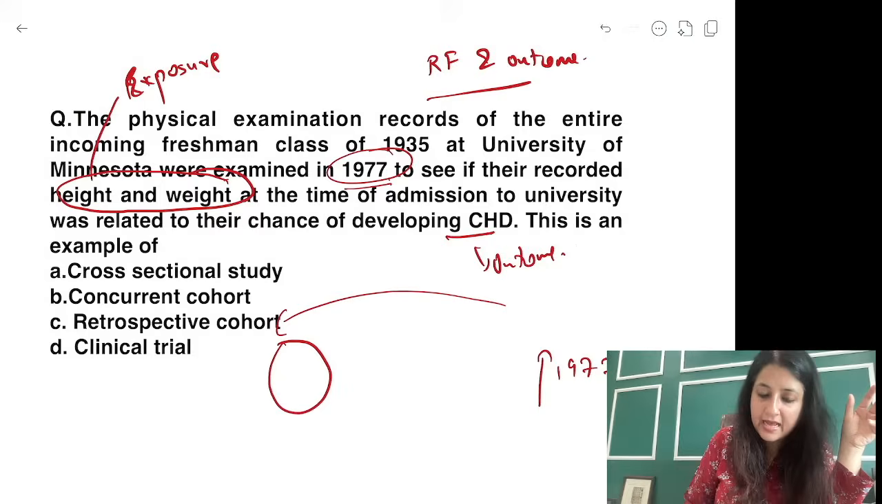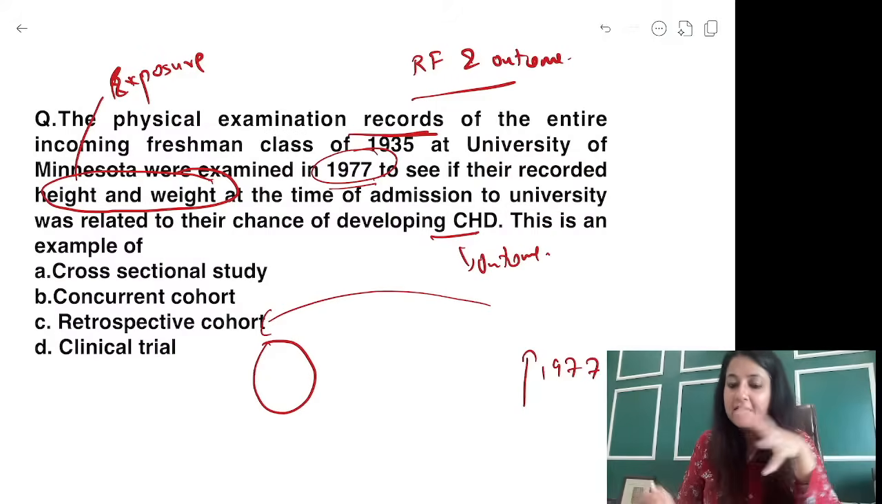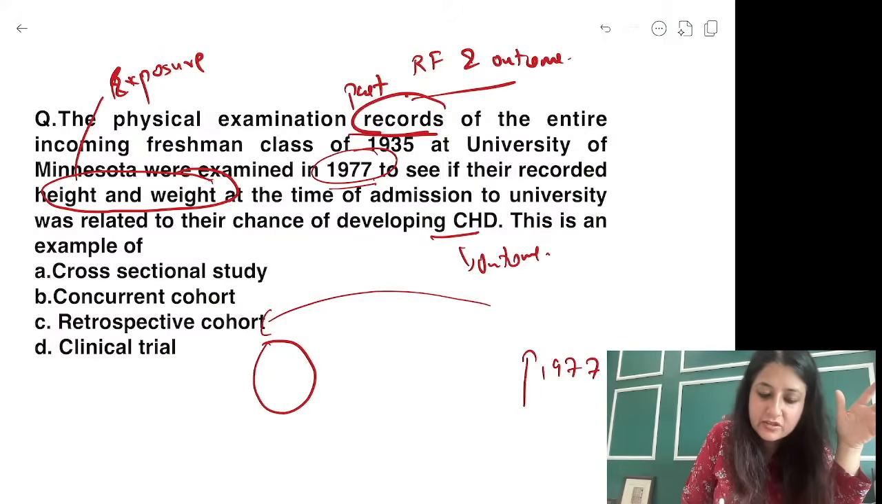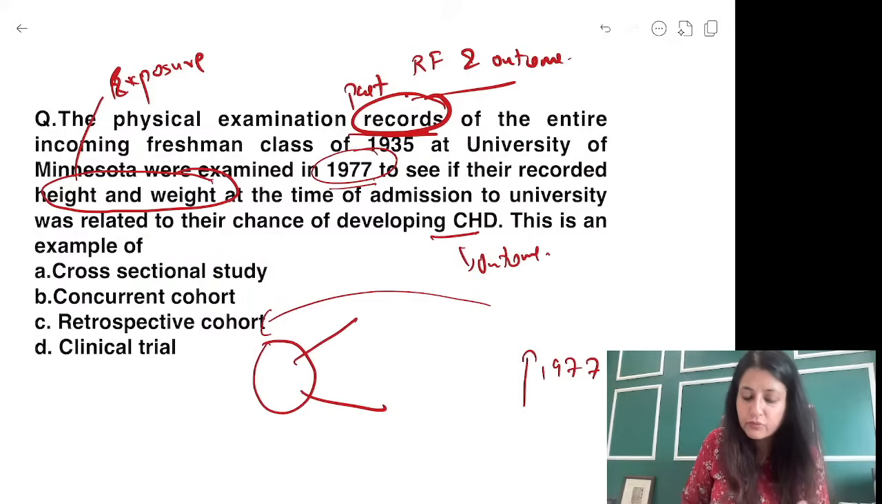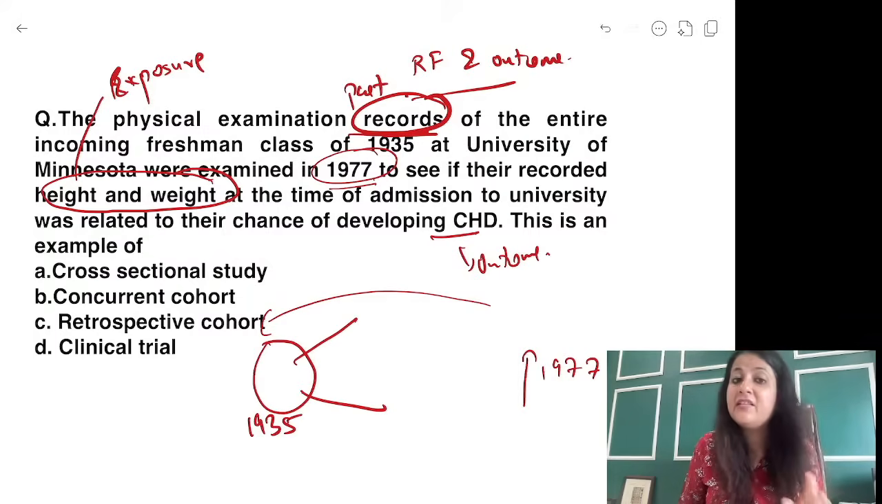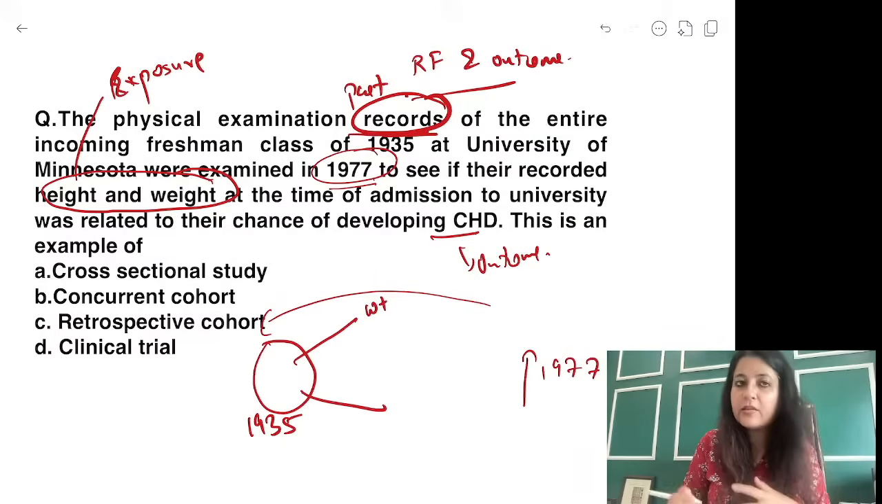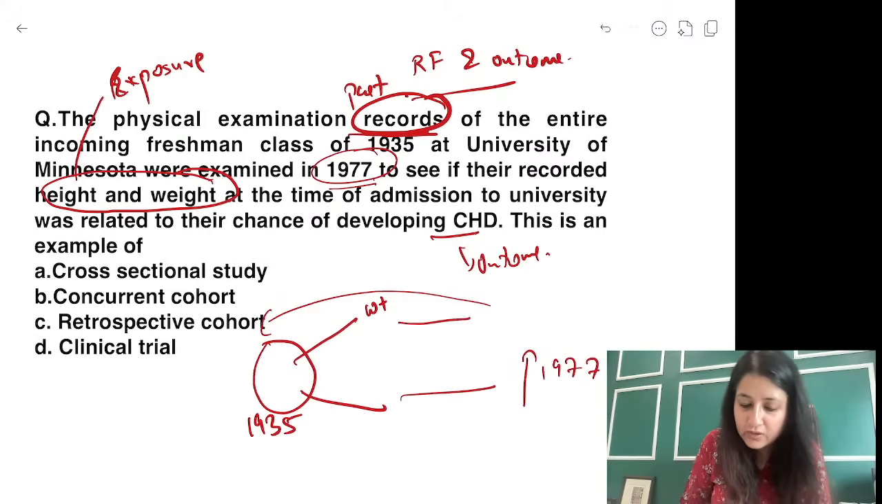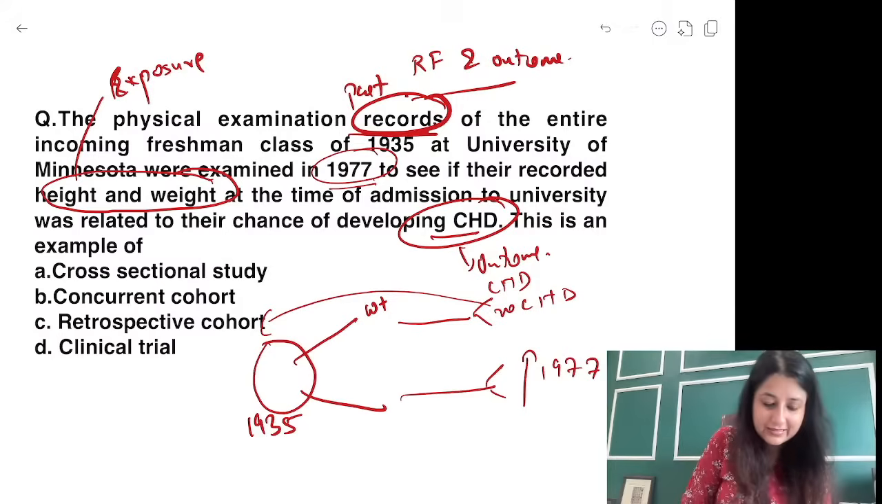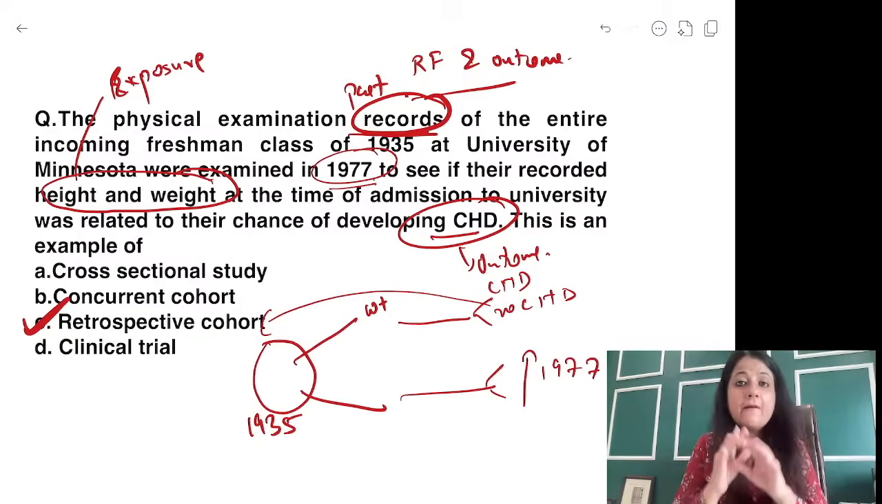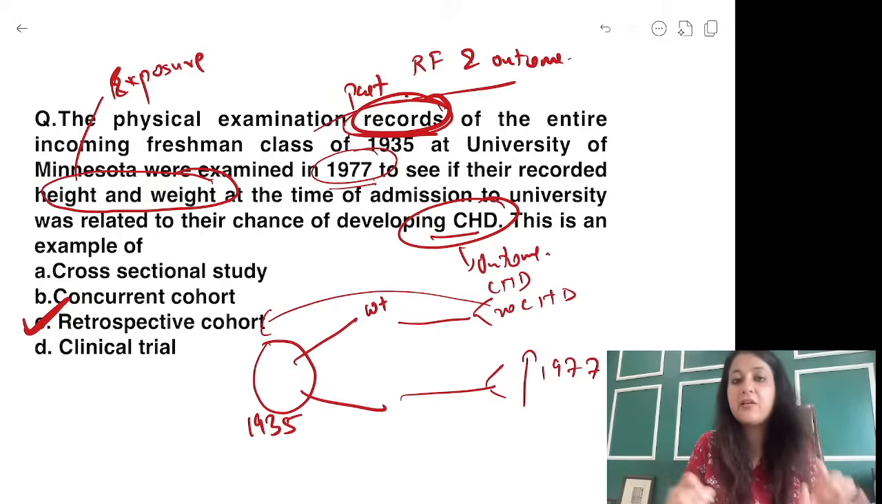What am I examining in 1977? I have gone back and used records. The buzzword over here is past records of a group which was admitted in a college in 1935. So I have gone back, used those old records, and I am comparing, let's say, obese and non-obese on the basis of weight, and looking at the chance of developing CHD at the present time. So what is this? This is a retrospective cohort. A very big word over here was records.